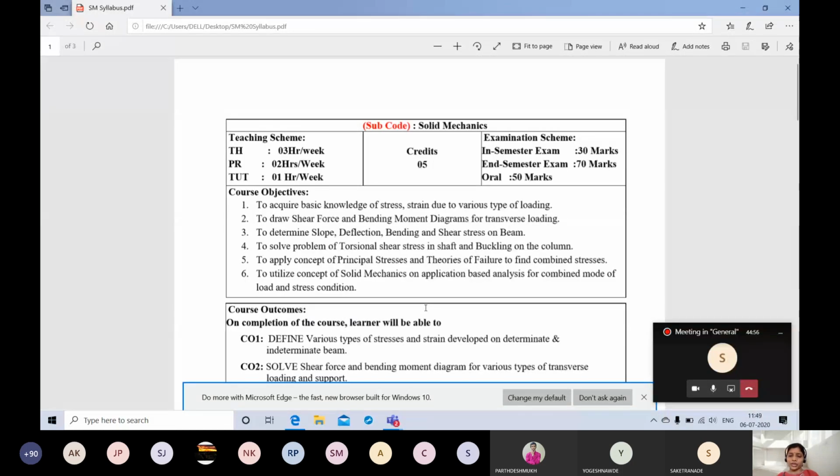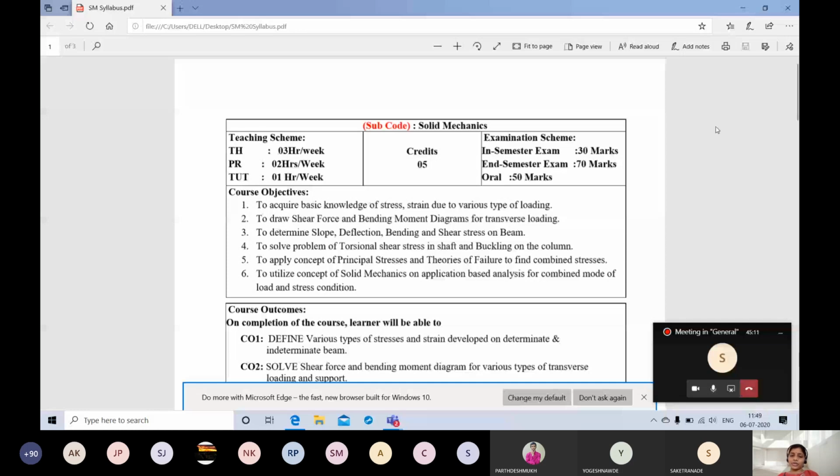You know the different types of components, but we are going to study a few components. On that, what different loads are going to act, what different types of loads there are first, how those loads are going to act, and due to that load, what stresses and strains are going to be generated, and due to those stresses and strains, what deformations are going to take place.